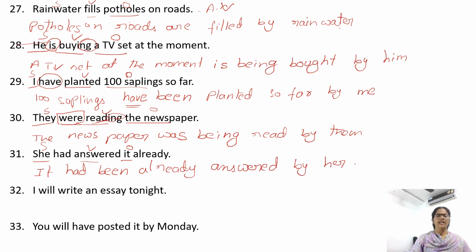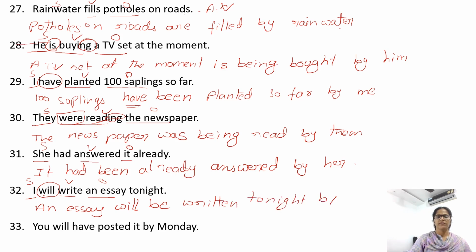I will write an essay tonight. Write is the verb, I is the subject, an essay is the object. An essay will, and after will, shall, can, could, may, might, we need be. An essay will be written tonight by me, where written is the V3 form.